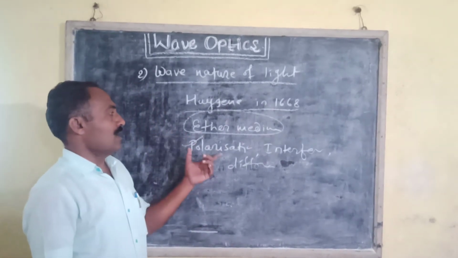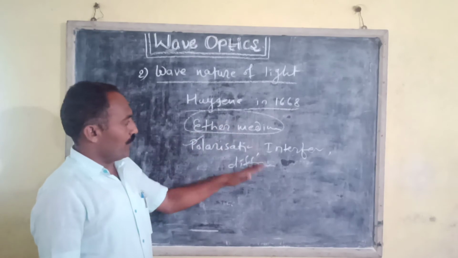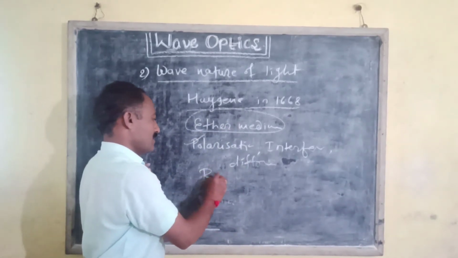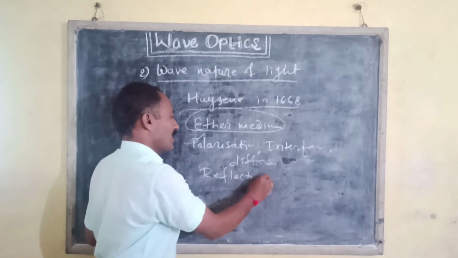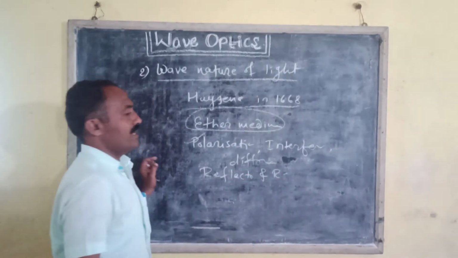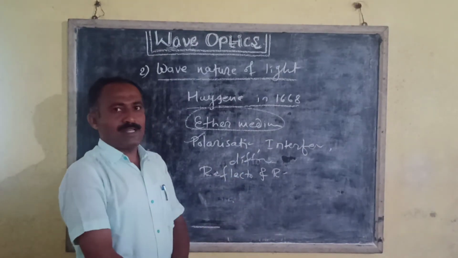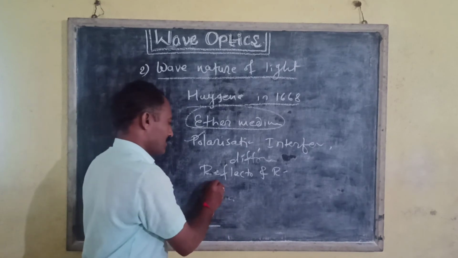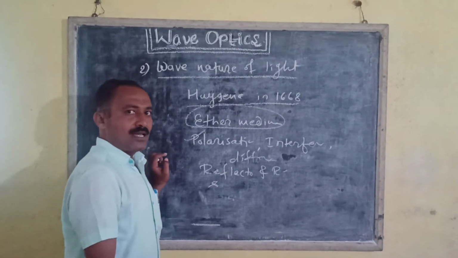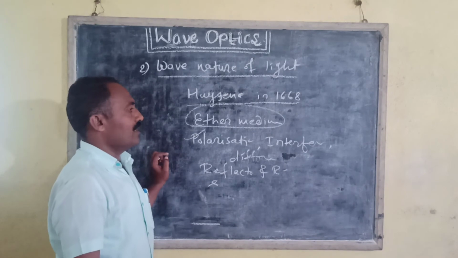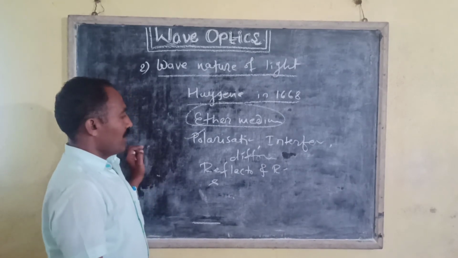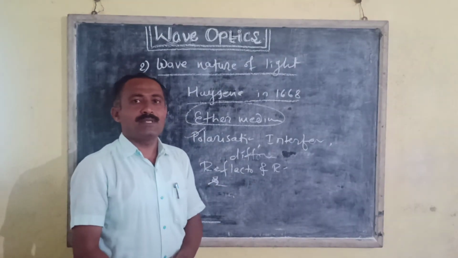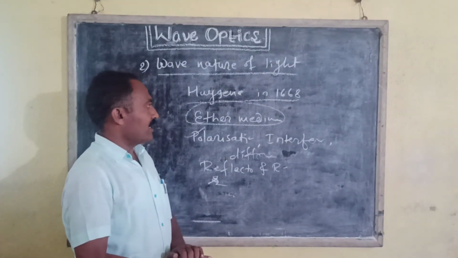With these new phenomena, he also explained the phenomena of reflection and refraction satisfactorily. He also explained that the velocity of light in a rarer medium is greater than the velocity of light in a denser medium.